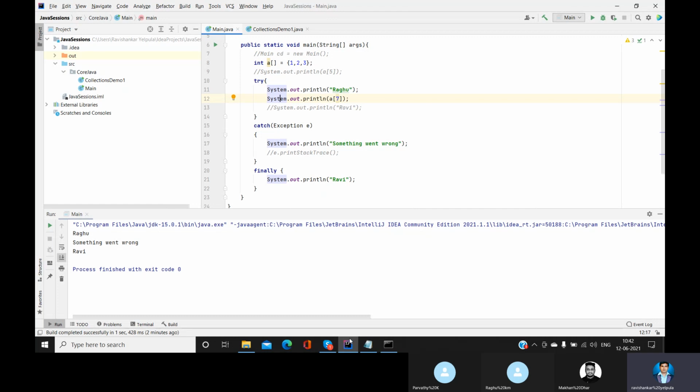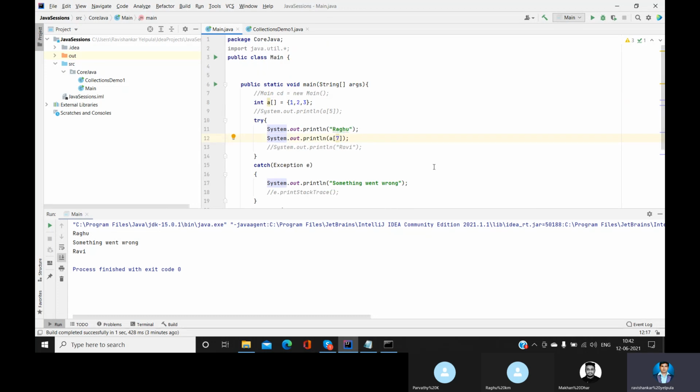So before that, do you have any doubt? Anything you want to know, or any previous concepts you want to clear? Raghu, Parvati? No, I'm good for now. So shall we proceed with the file writer or file reader, or simply say file handling? Yeah, file handling.